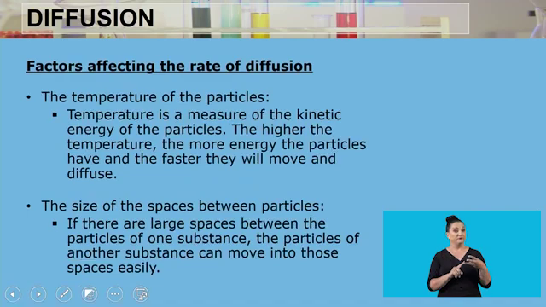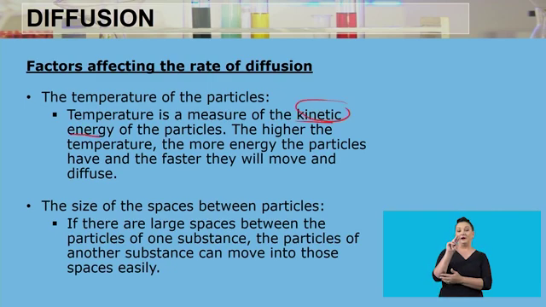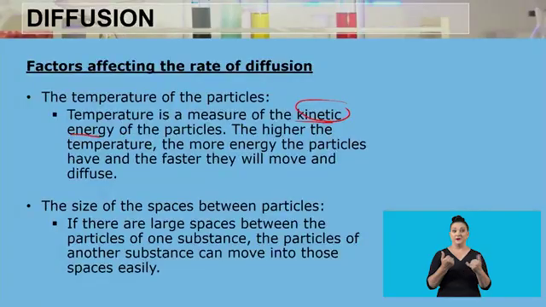The other one is the temperature of the particles. We know that temperature is a measure of kinetic energy. Kinetic energy is the energy that an object or a particle has when it's in motion. The higher the temperature, the more energy the particles have, and the faster they will move and diffuse. So once we increase the temperature, we are giving the particles more kinetic energy, and they're able to move faster and faster. And when they're able to move faster, they can better diffuse within a space.